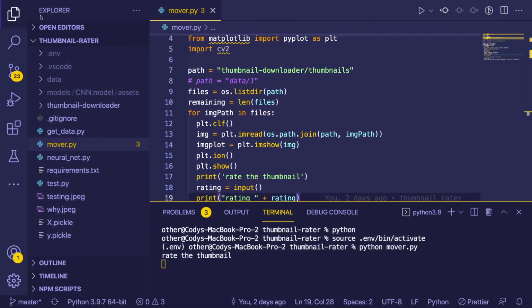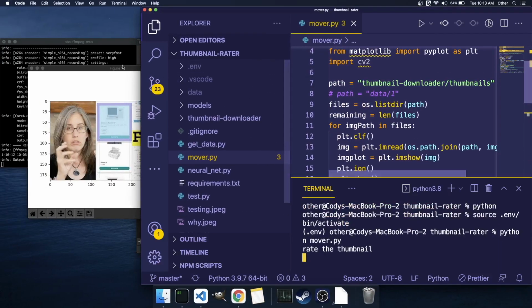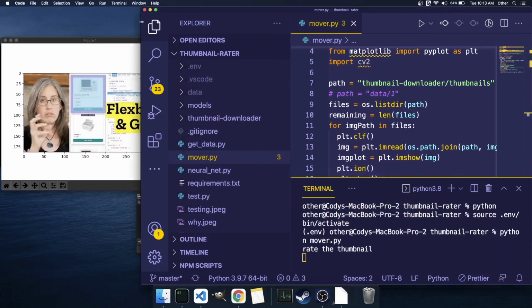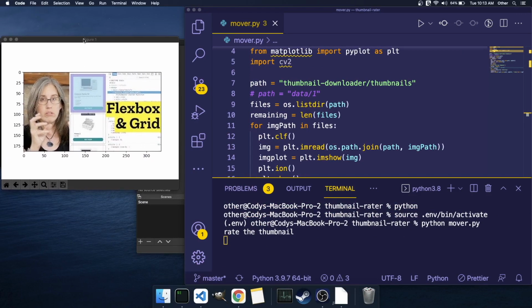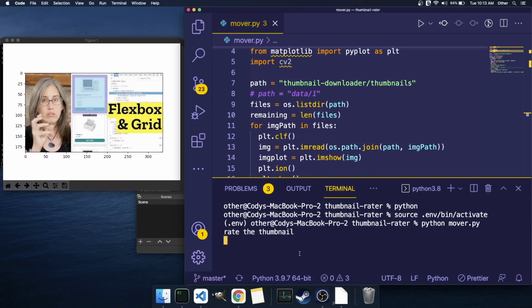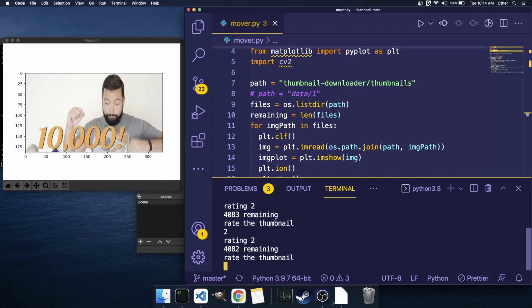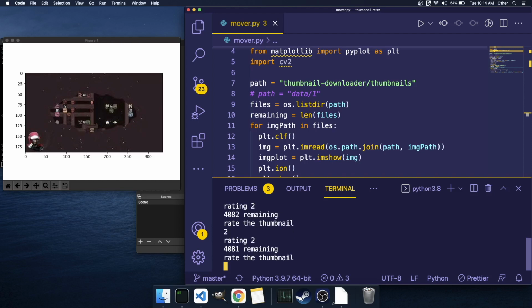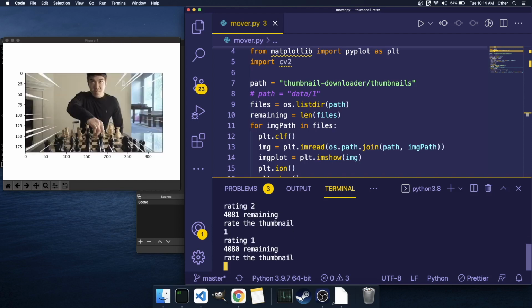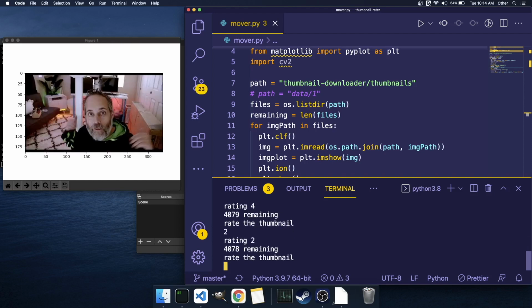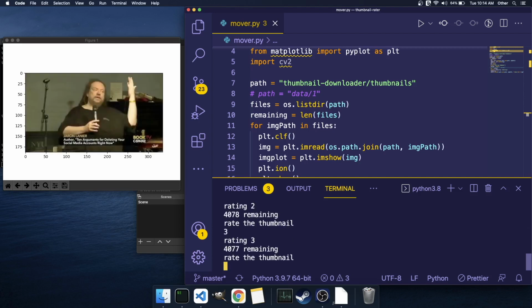I need to make sure this is not full screen. I can show you how it's working, how I use it. So what it does is it shows me an image over here on the left, and then over in my terminal, I can just say, is that a 1, 2, 3, 4, or 5? I give this one maybe a 2 or a 3. This one again. And what this is doing is actually taking those images and moving them to the corresponding folders, right? So this is how I'm trying to build up my data set.